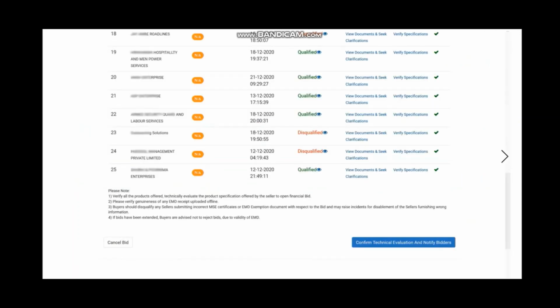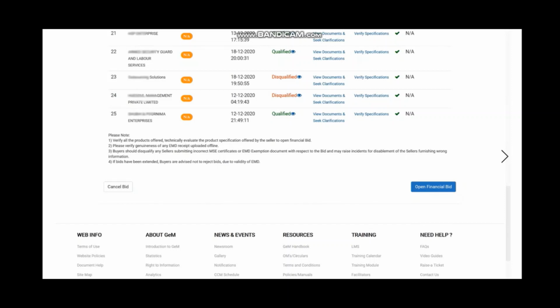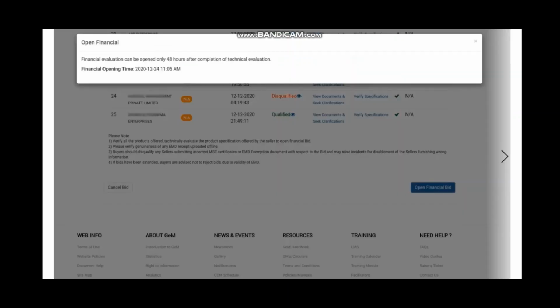Now in this way, you have to qualify or disqualify all the offers. Once you do that, you click on confirm technical evaluation and notify bidders. Once you do that, it will ask for a confirmation. Once you confirm again, it will proceed. Now, because you have rejected some offers, if you try to open the financial bid, you will get a message that financial evaluation can be done only after 48 hours after completion of technical evaluation.